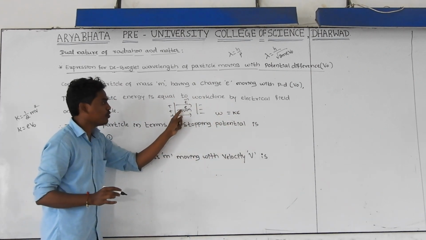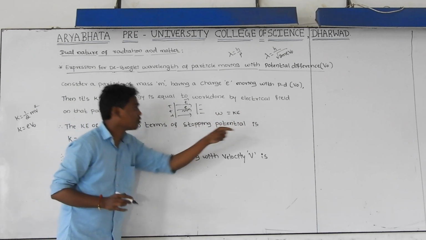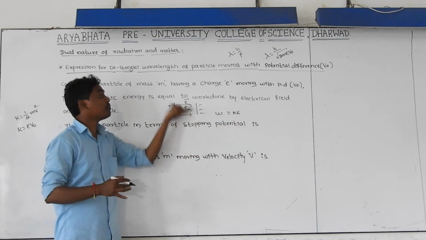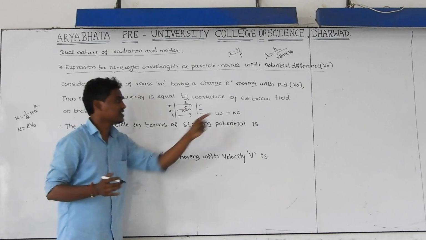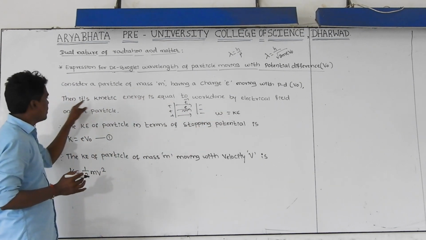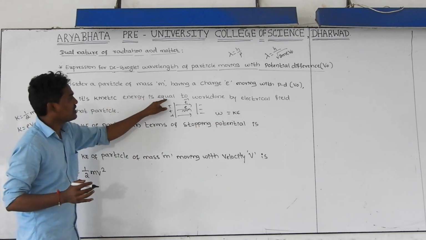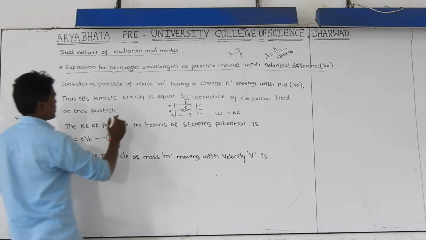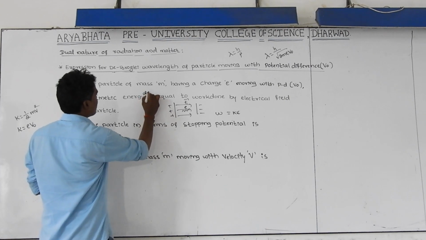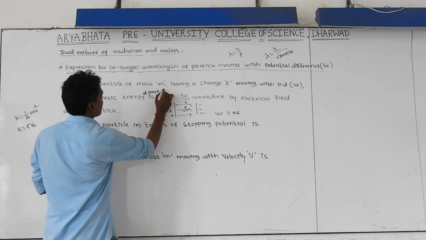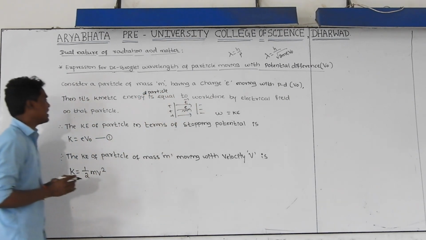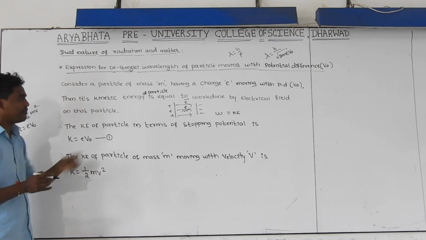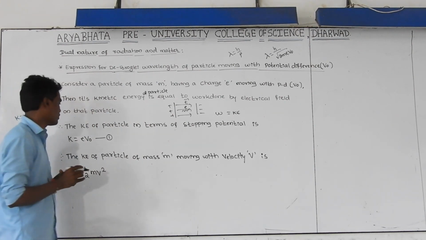That's why the kinetic energy of that particle is exactly equal to the work done by the electrical field on that particle. I am taking the particle as an example of an electron.